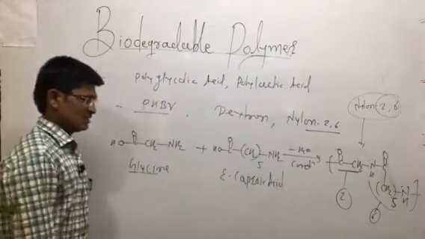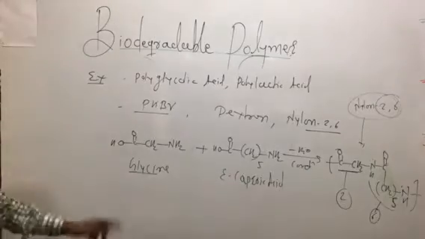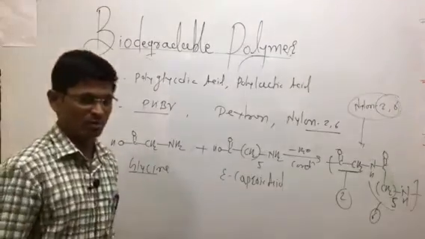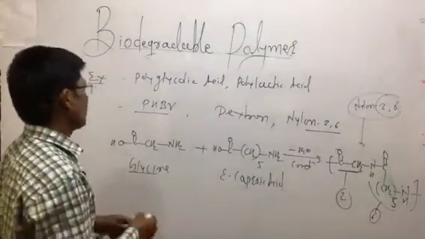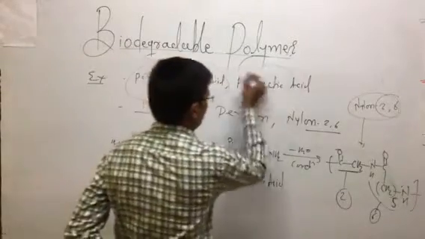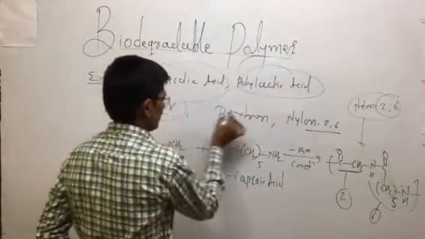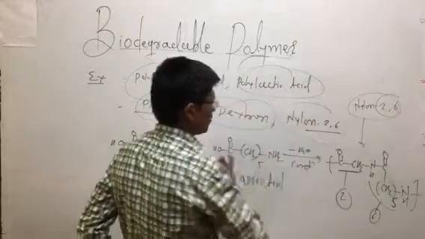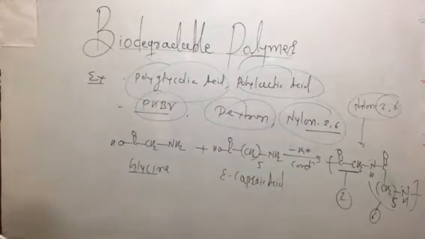That's why we can say this is nylon 2,6, and it is one of the examples of a biodegradable polymer. As we can say, polyglycolic acid, polylactic acid, PHBV, dextran, and nylon 2,6 are examples of